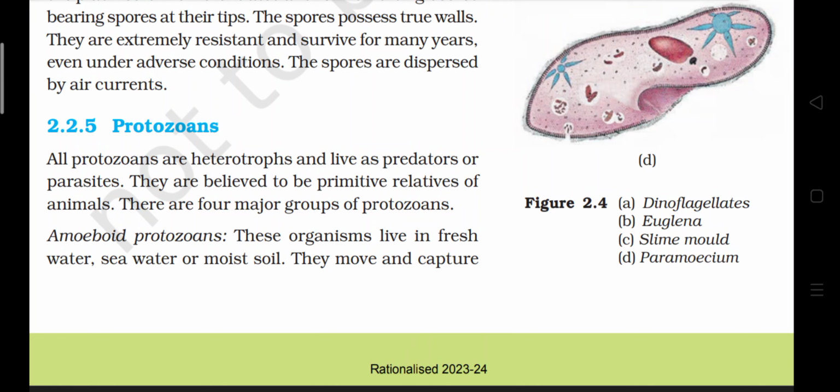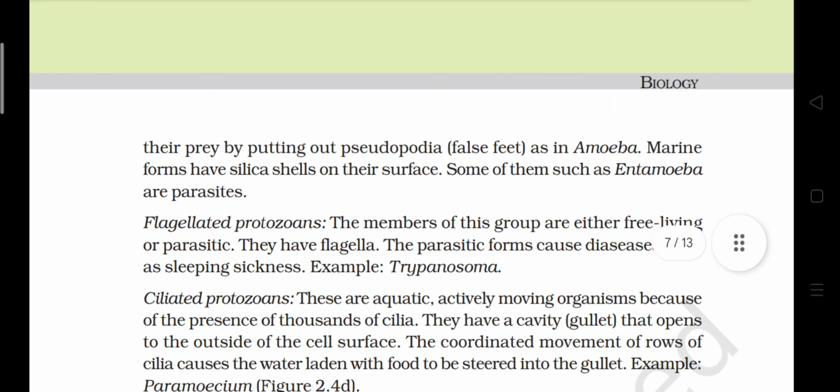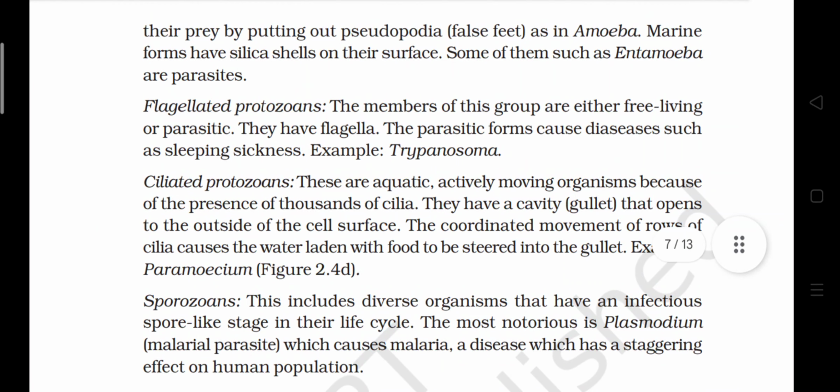Amoeboid protozoans. These organisms live in freshwater, seawater, or moist soil. They move and capture their prey by putting out pseudopodia, false feet, as in Amoeba. Marine forms have silica shells on their surface. Some of them, such as Entamoeba, are parasitic. Flagellated protozoans. The members of this group are either free-living or parasitic. They have flagella. The parasitic forms cause diseases like sleeping sickness, for example, Trypanosoma.